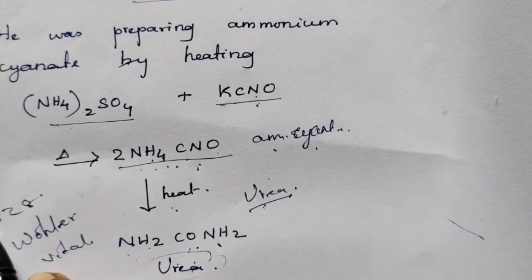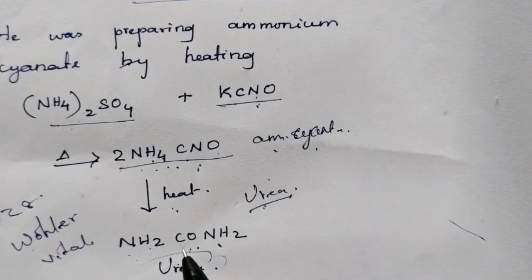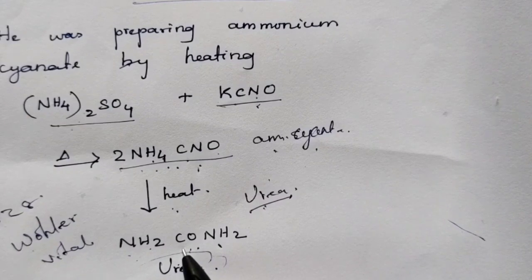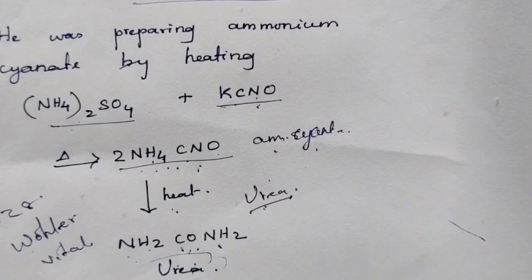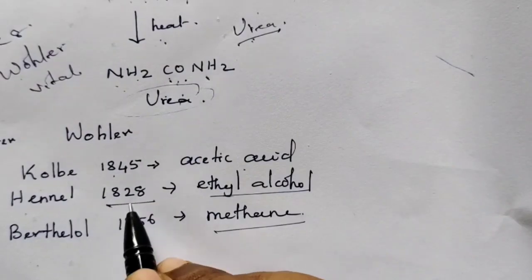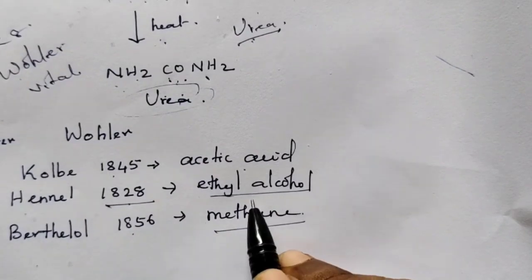But in the year 1828, Wöhler synthesized urea in the lab. This put a big stone on the head of the vital force theory. After that, many scientists started to prepare organic compounds in the lab. Because of that, Kolbe prepared ethyl alcohol.